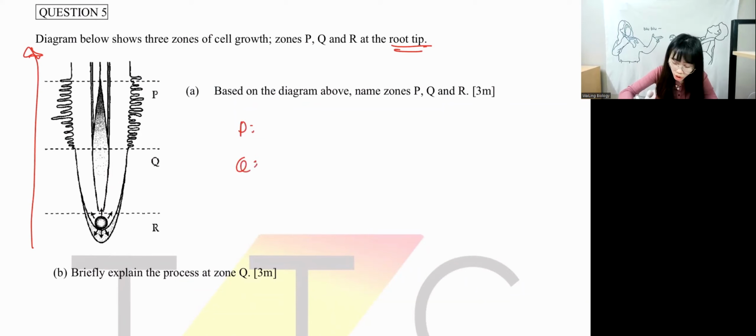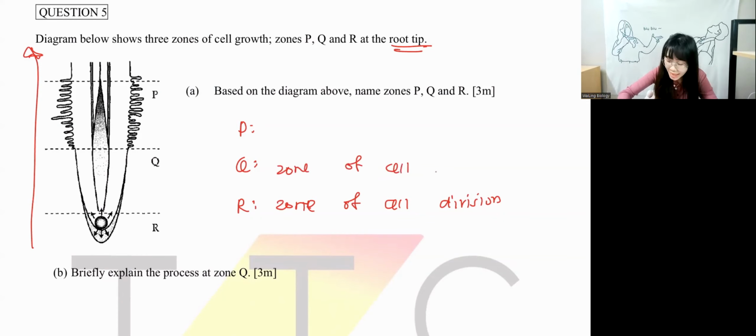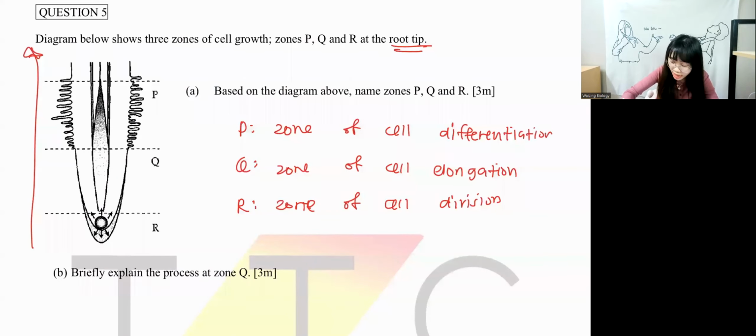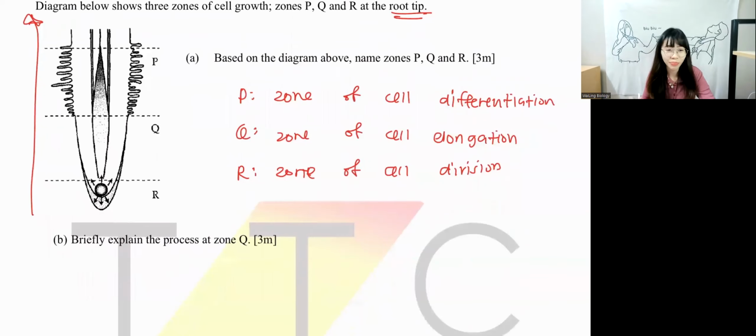So P, Q, R. R, the first zone, is called zone of cell division. Very good. The second one is called zone of cell elongation. Correct. The third zone is called zone of cell differentiation. Very good. Division, elongation, differentiation. Remember, when you label correctly, it means that your answers will be correct later on. Later, B, C, D, when they relate back to this zone, at least your answer is correct. Okay, remember to label correctly, yeah?